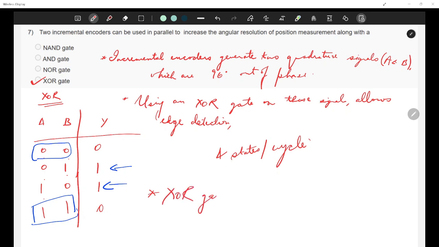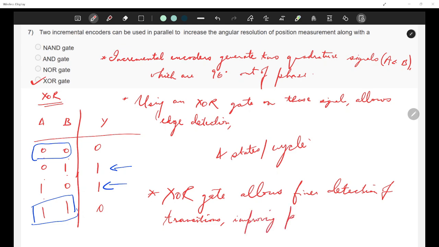XOR gate allows finer detection of transitions, improving precision. Okay.